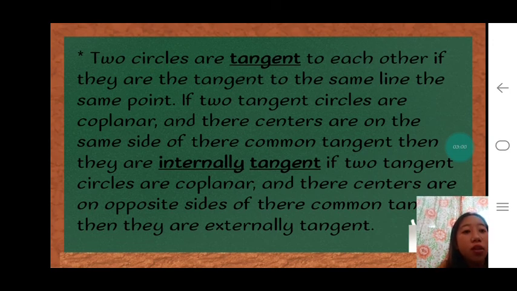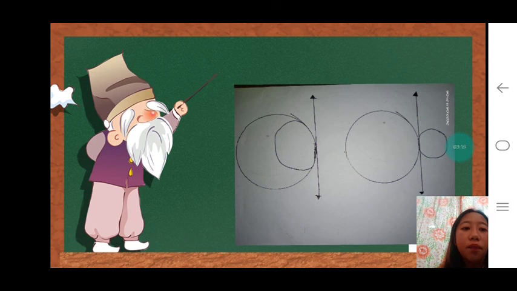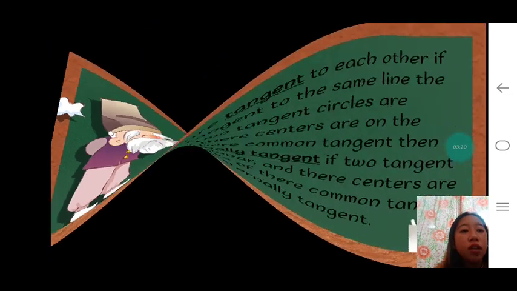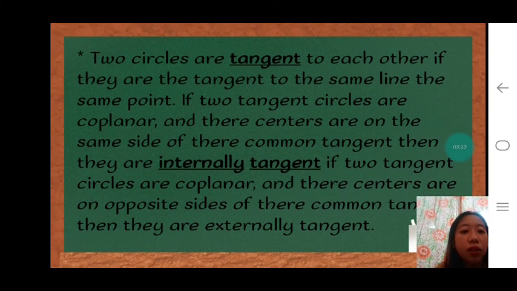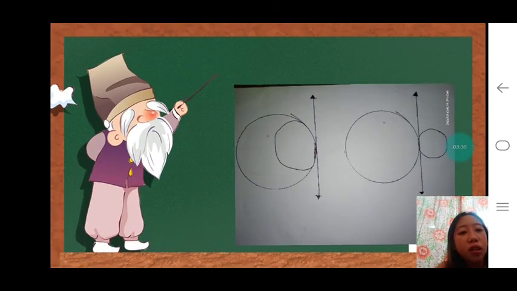So, internally tangent daw siya if two tangent circles are coplanar and centers, ang iyang circles kay pareha siya og side, pareha mo ni siya ang internally tangent. First, kanang ang iyang circle is pareha siya sa side nga naa siya sa right. Then, ang externally tangent kay mo na siya ang two circles are coplanar and their centers are on opposite sides. So, ang iyang tunga is naa siya sa opposite sides. Iyang circle is nagatbang siya.